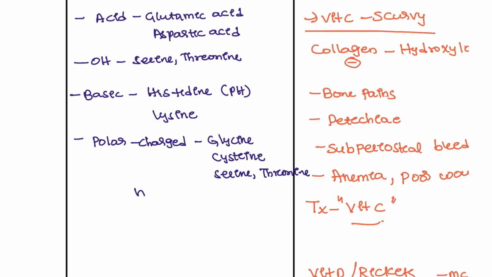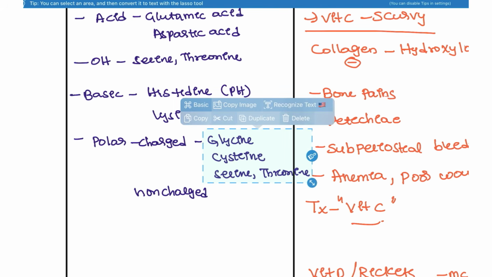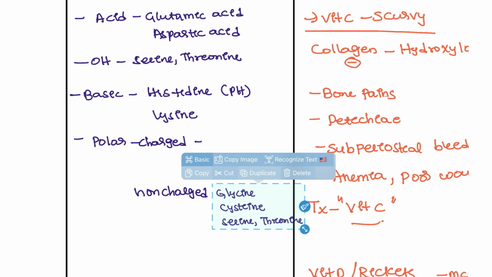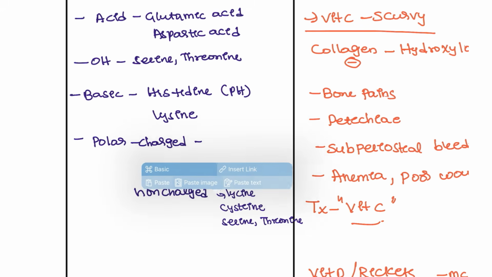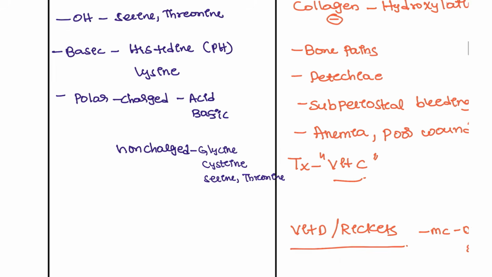Okay, and non-charged, sorry guys, a small correction. The non-charged belong to glycine, cysteine, serine and threonine. And coming to the charged types, these are the acid types and the basic types. What are the acid and basic? Glutamic acid, aspartic acid, histidine and lysine.